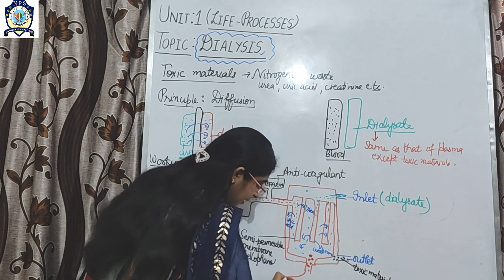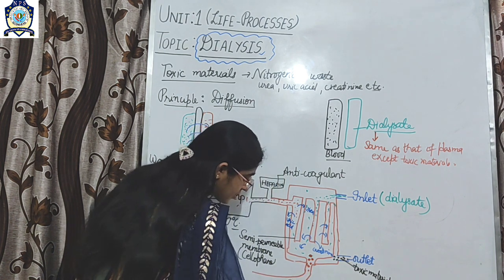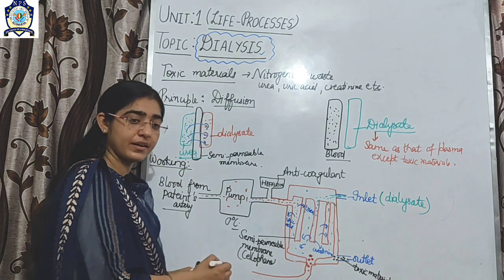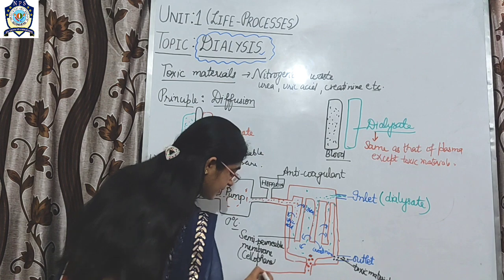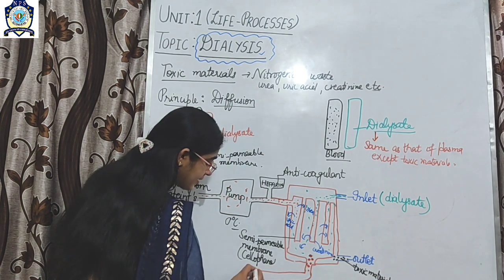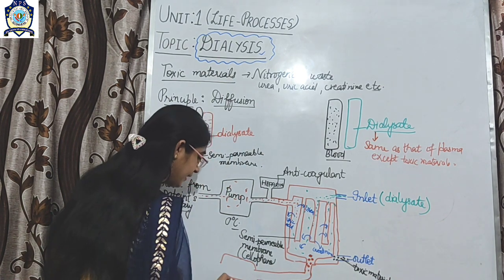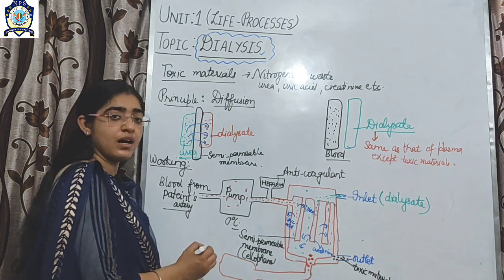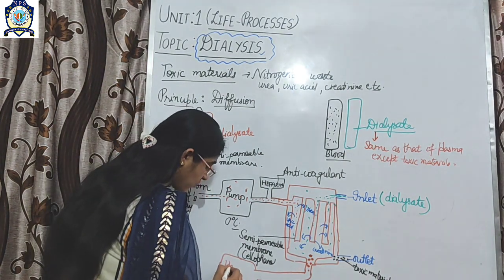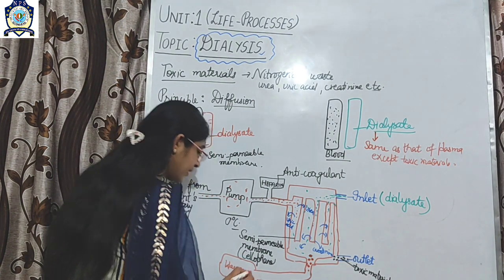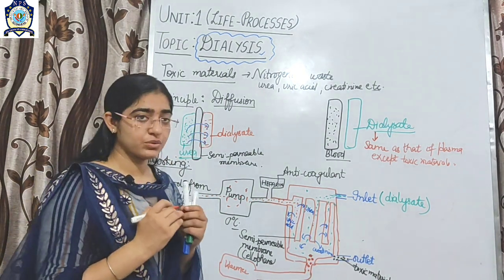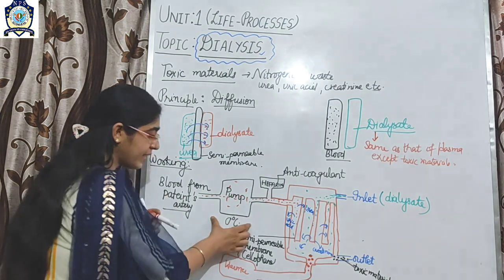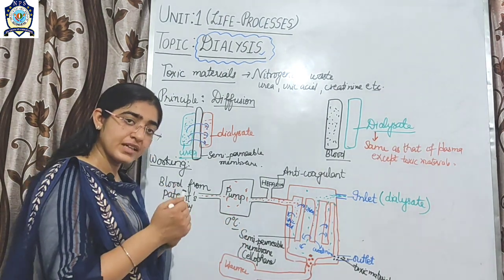This filtered blood is passed through the warmer. Why is it passed through the warmer? To bring the temperature back to normal. Firstly we had lowered the temperature.